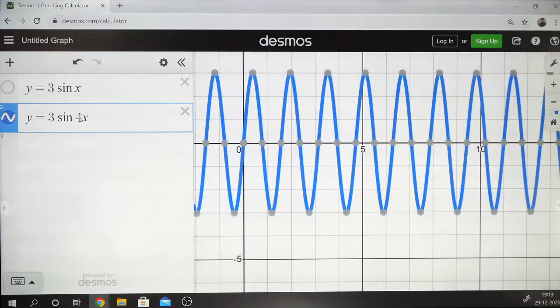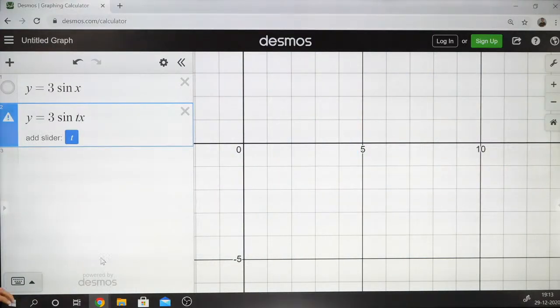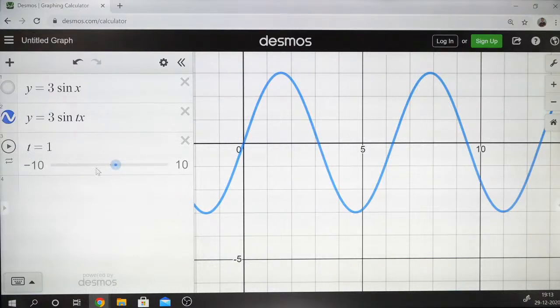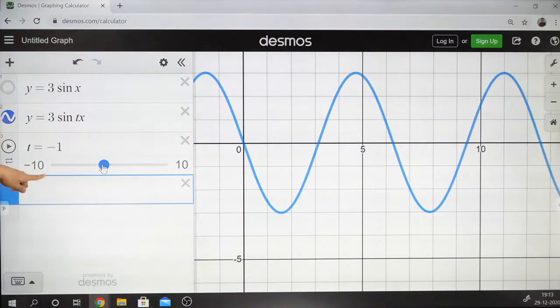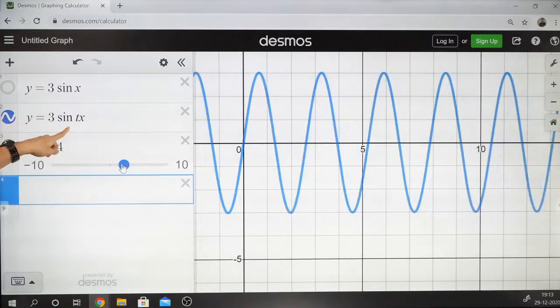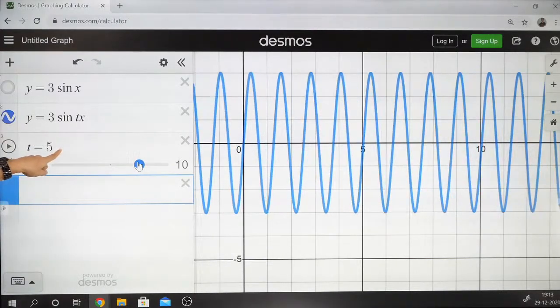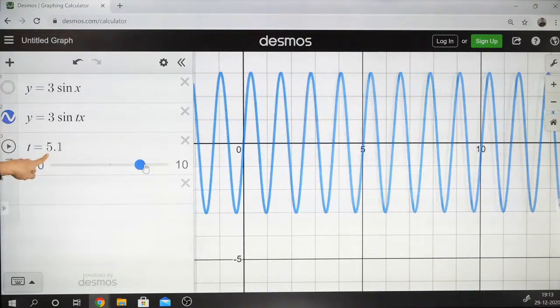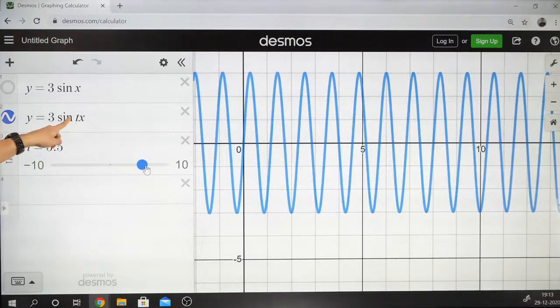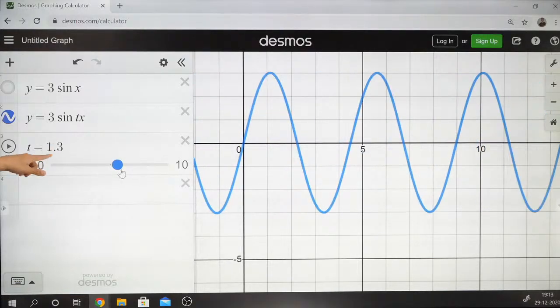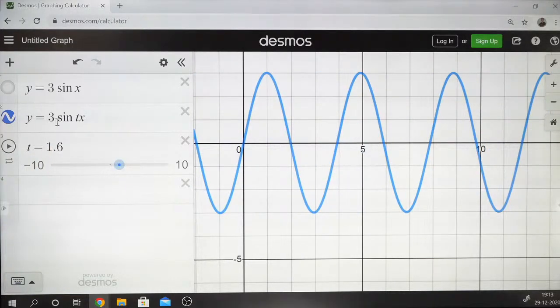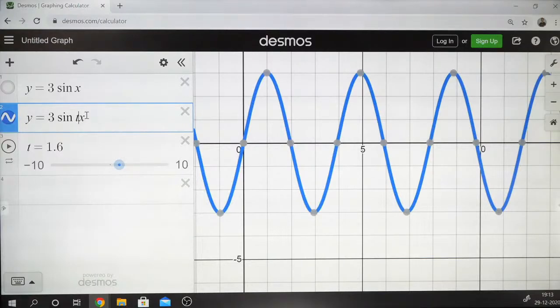If you want, I can make a parameter like t over here, and you can see what happens. This t can be varied. When I change this parameter t, the graph compresses if I increase the value of t, and if I decrease the value which is there with x, it basically expands. Okay, so that's what happens. I hope this is clear.